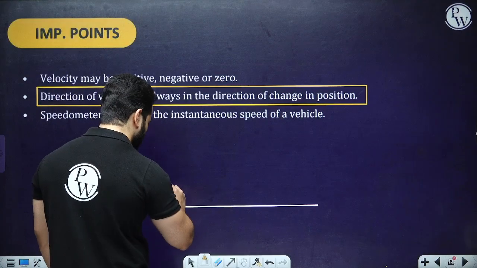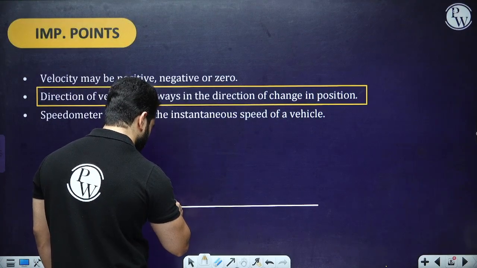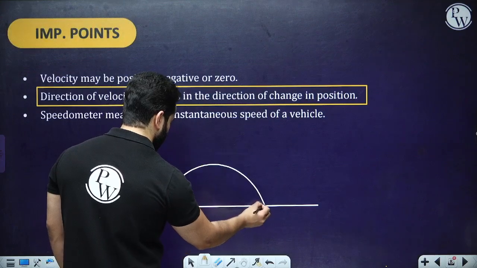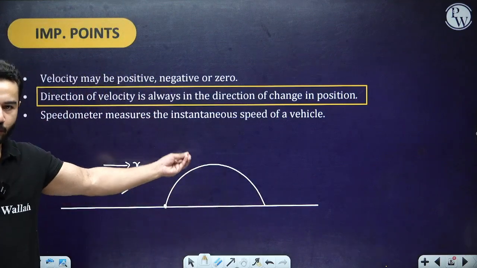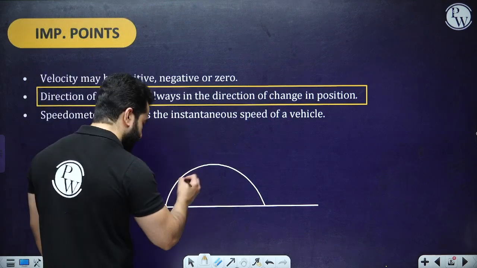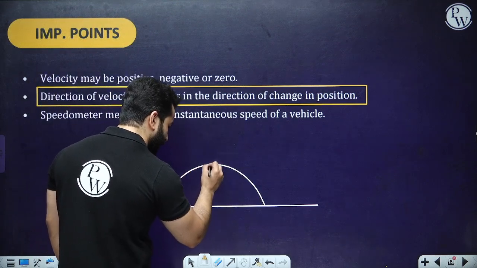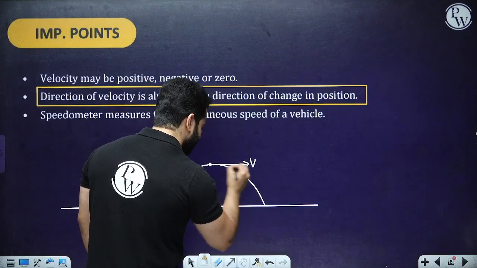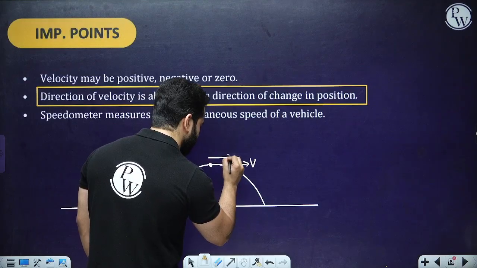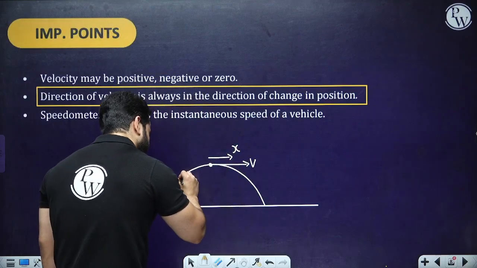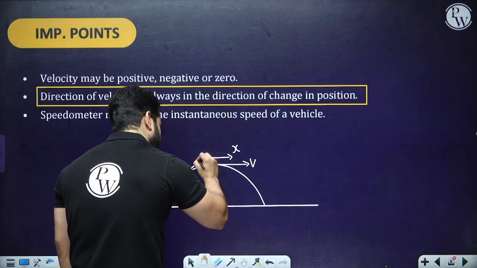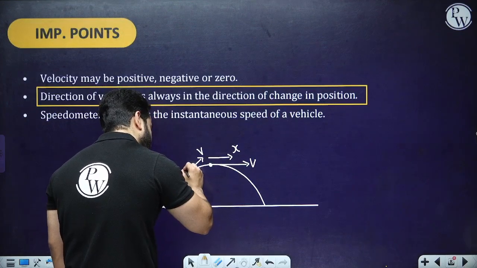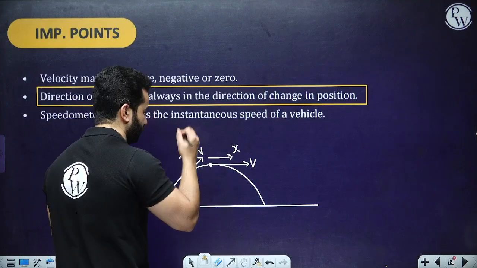Let's suppose a body is moving something like this, although we are not going to talk about motions like this, but still, if at this point the velocity is in this direction, then the displacement is in this direction. If at this point the velocity is in this direction, then the direction of displacement is also the same, right?